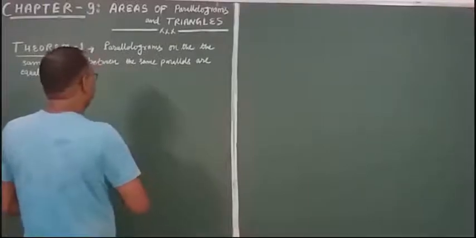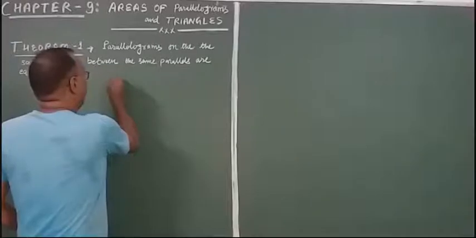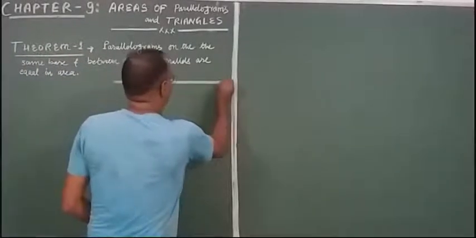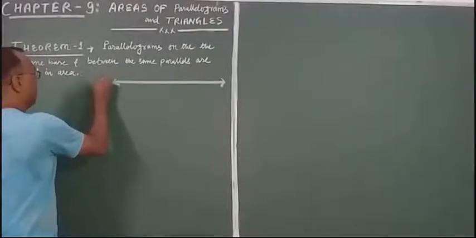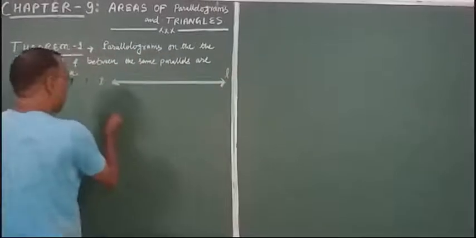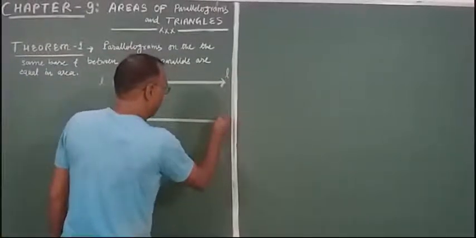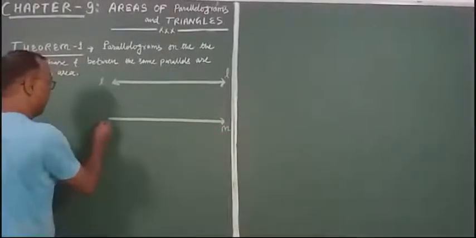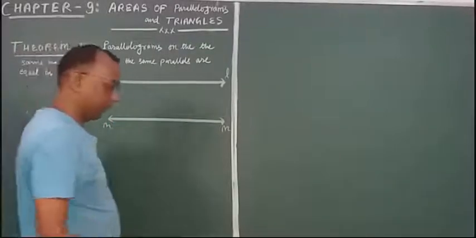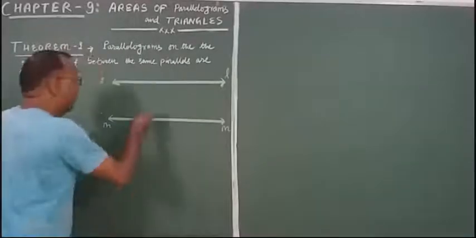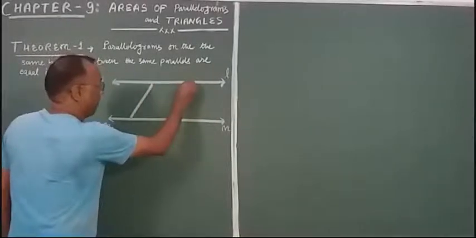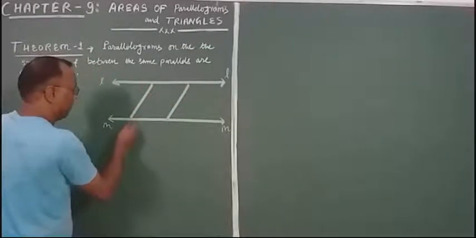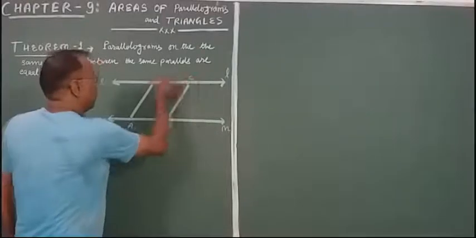So now just look here. Suppose these are the two parallel lines L and M, and this is the first parallelogram ABCD.